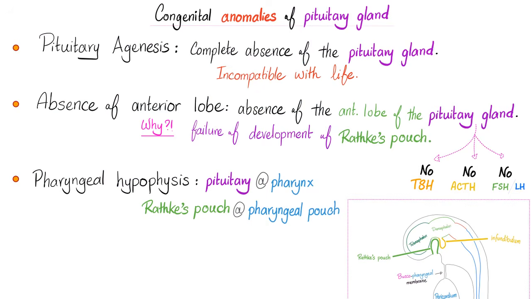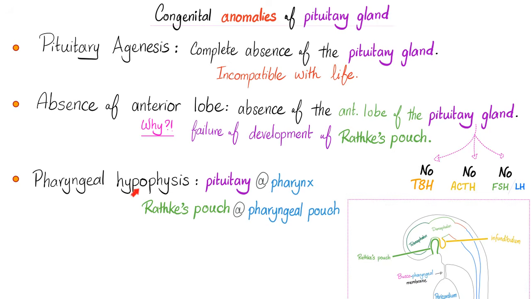Some congenital anomalies of the pituitary: agenesis, meaning no formation. There is no pituitary, or absence of the anterior lobe. Why? Failure of development of the Rathke's pouch, because the Rathke's pouch is responsible for the anterior pituitary. How about the posterior pituitary? Oh, this one comes from the infundibulum.